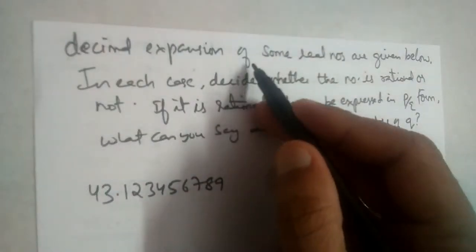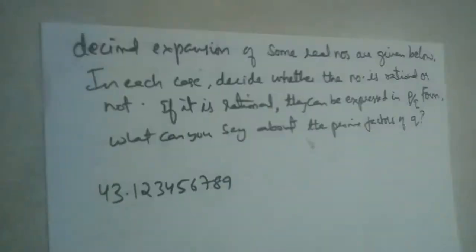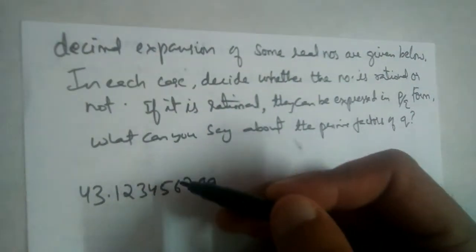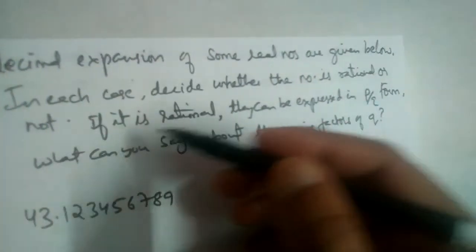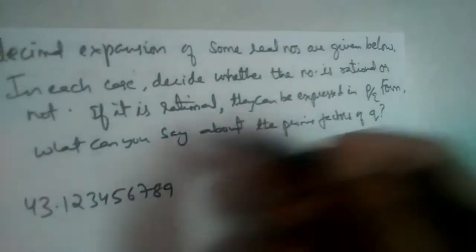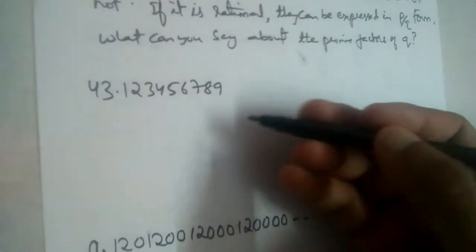Decimal expansions of some real numbers are given below. In each case, decide whether the number is rational or not. We need to write whether the given decimals are rational numbers or not. If it is rational, it can be expressed in p by q form. What can you say about the prime factors of q? What can you say about the prime factors of the denominator?